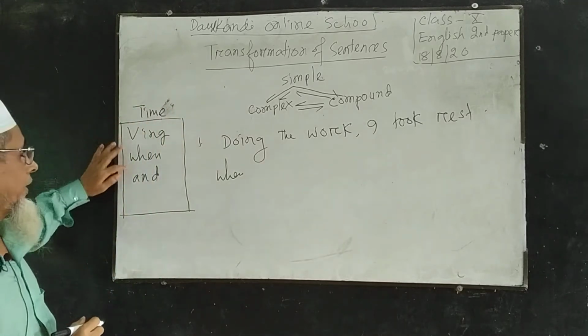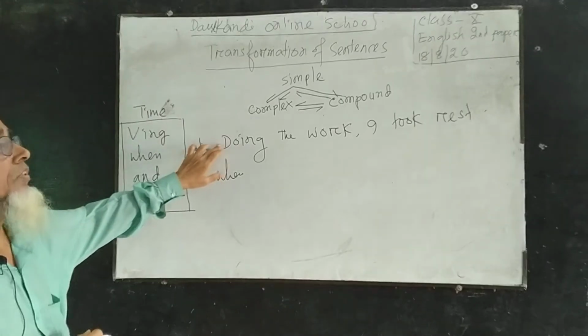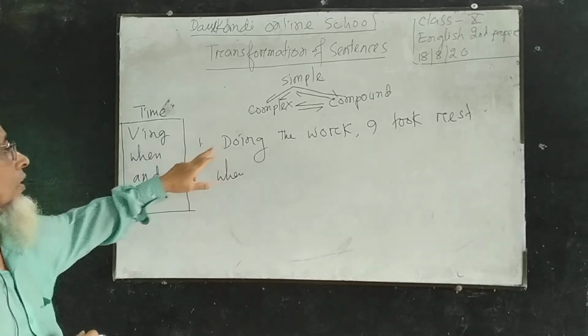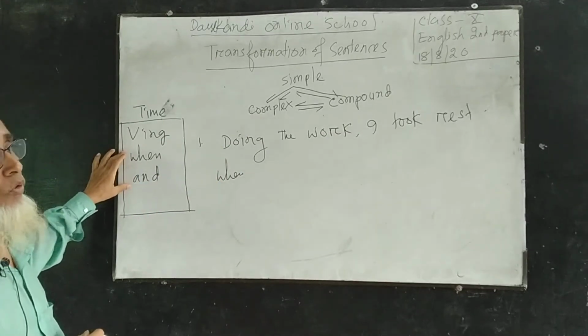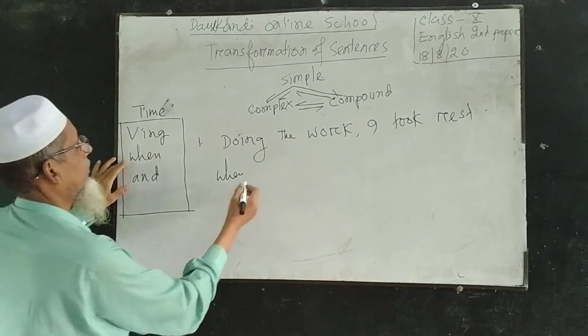Verb plus ing, when, and. This sentence indicates time factor. For this reason, I can use this formula to change it from one form to another. When